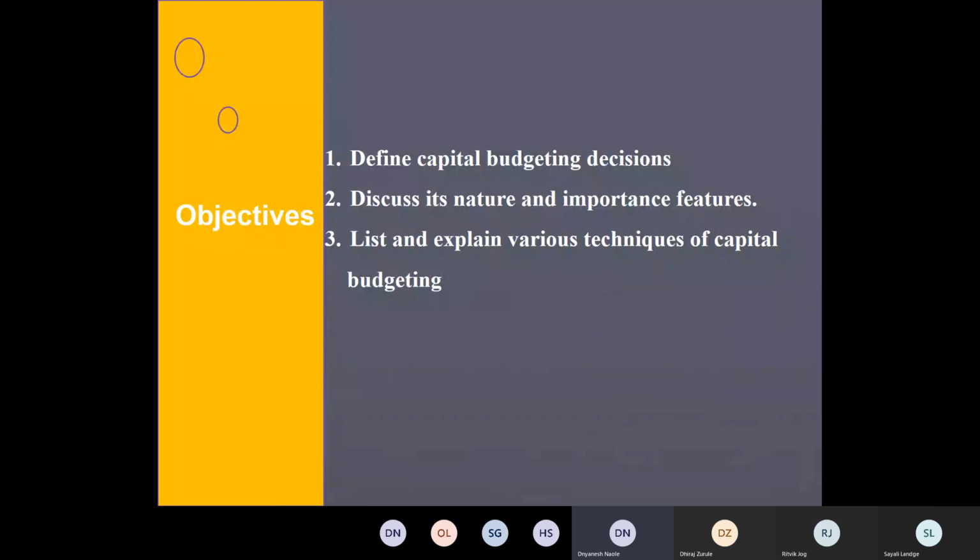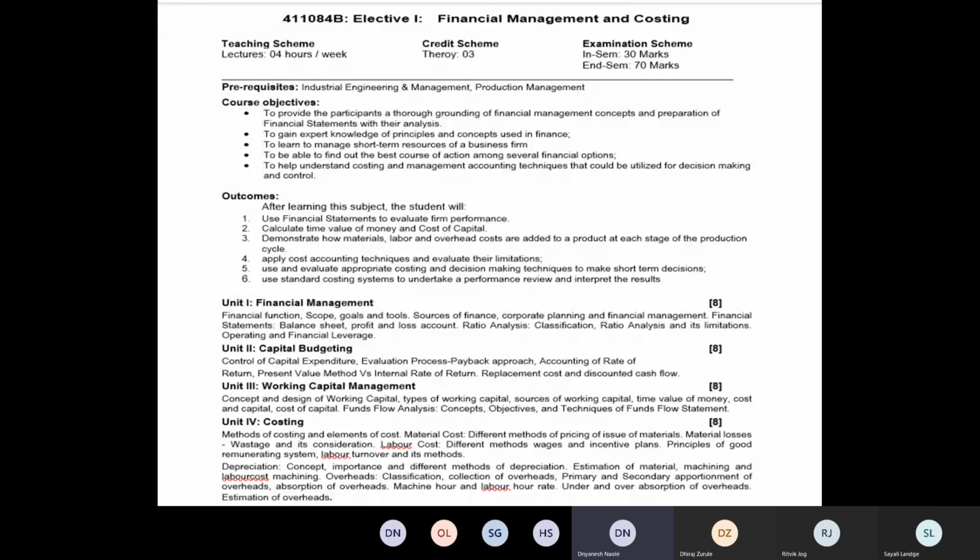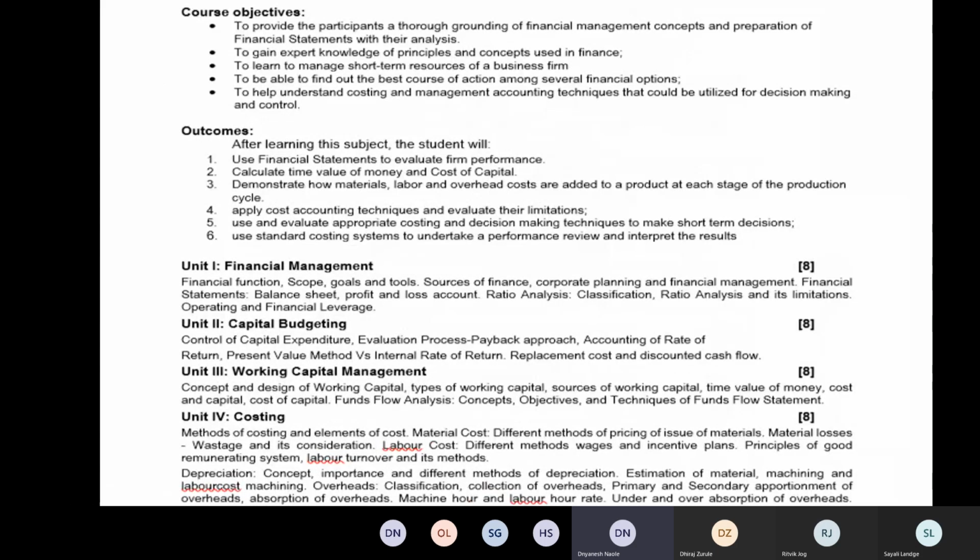Just to tell you where we are as the syllabus is concerned, we are in unit number 2, capital budgeting. If you look at the content, the major portion is the various methods of capital budgeting, which are also called capital budgeting techniques.